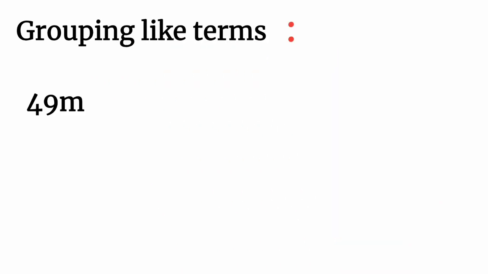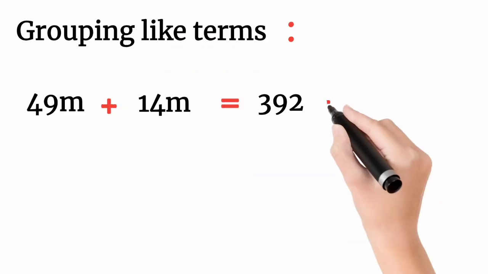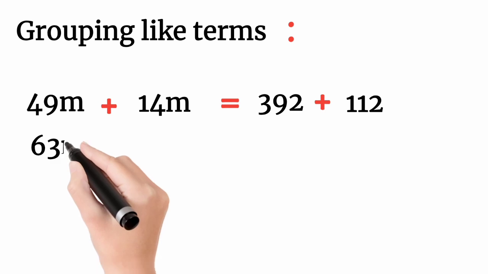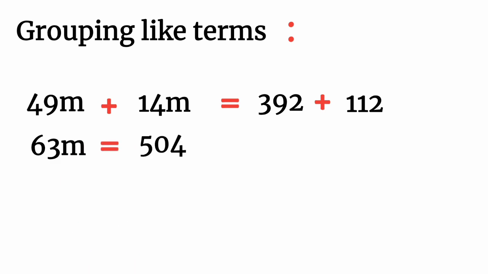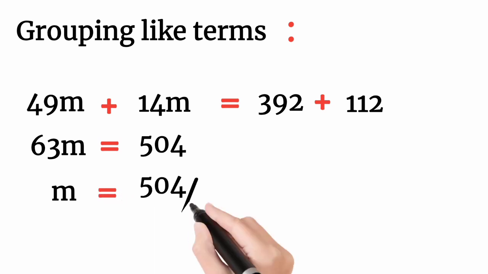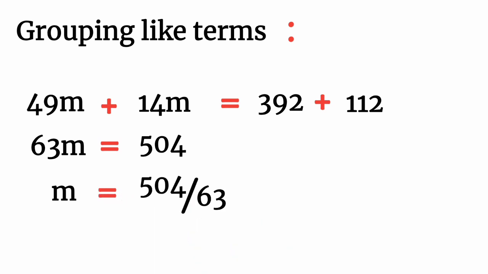Group like terms: 49m plus 14m is equal to 392 plus 112. 49m and 14m give 63m, and 392 plus 112 is 504. Divide by 63, so m is equal to 8.